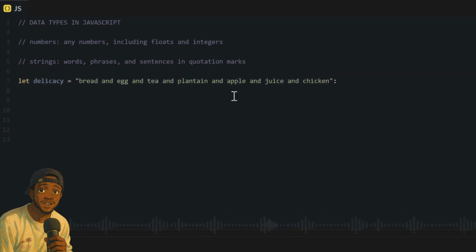Now, one thing you don't want to do when you save your string data is forget the quotation marks. Never ever forget the quotation marks because it will break your code. The computer will not know that this thing is a string. It will think it is maybe variables or keywords or any other thing we use in our programming, but it will not know it is a string.